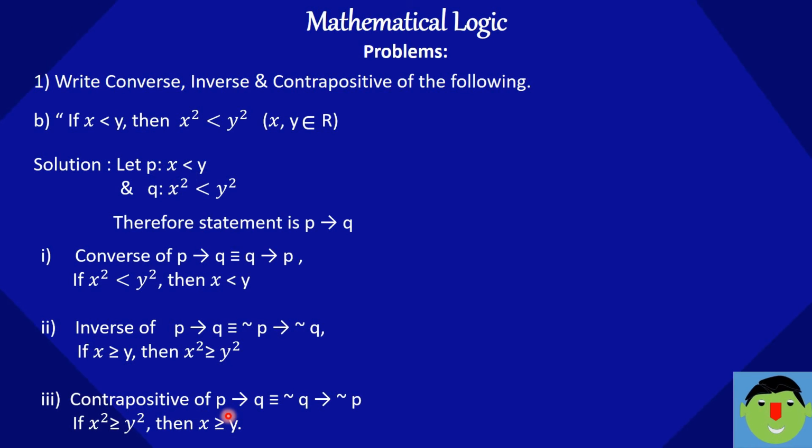The contrapositive of P implication Q: we just have to interchange the positions of P and Q as well as give the negation sign to each. So you write Q first with the negation sign. The negation of less than is greater than or equal to, so the statement can be written as, if x square is greater than or equal to y square, then x is greater than or equal to y.